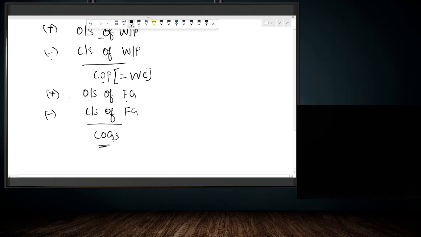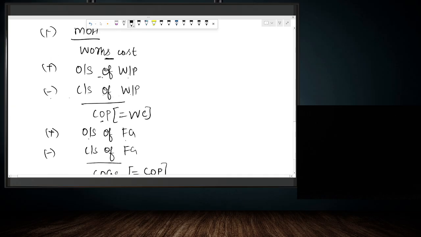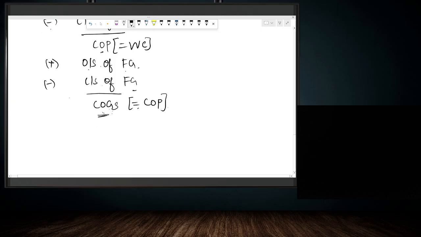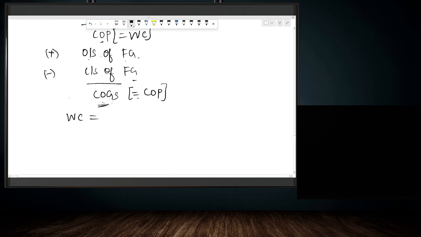Similarly, here we can say that cost of goods sold is also equal to cost of production. Why? Because again, to cost of production, we are adding opening stock of finished goods and we are subtracting closing stock of finished goods. Opening stock of finished goods and closing stock of finished goods are same. So it will cancel out each other. So cost of goods sold is equal to cost of production. So what is important is works cost is equal to cost of production is equal to cost of goods sold. So we can say that works cost is equal to COGS. If X is equal to Y and Y is equal to Z, then X is equal to Z. Right? So works cost is equal to COGS.